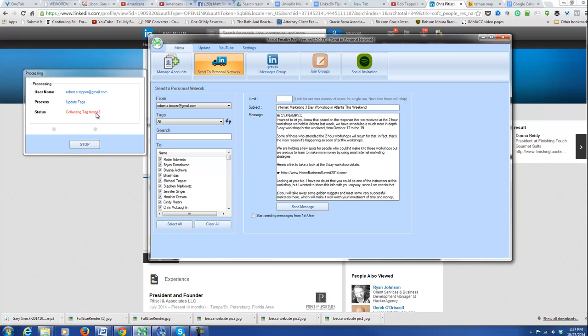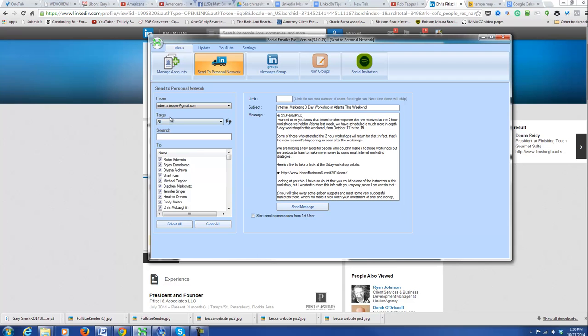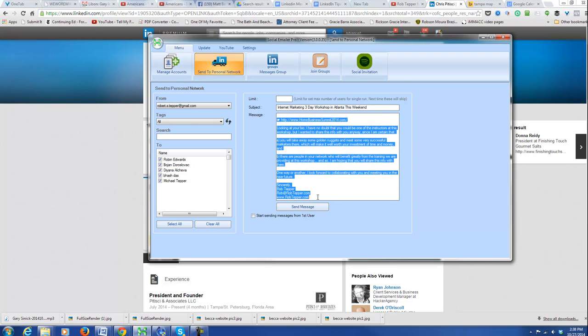You see now it's pulling in those new tags, Tampa 1, 2, and 3, and it's done. And so now what I can do is I can say, okay, I want to send to my personal network anybody that has tag 1 associated with them, anybody that has tag 2 associated with them, anybody that has tag 3. And so then it will basically pull in all of the right people, and we can have this custom message here, and we can have a 3-message sequence.